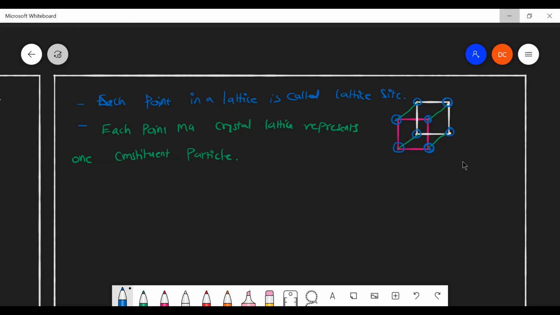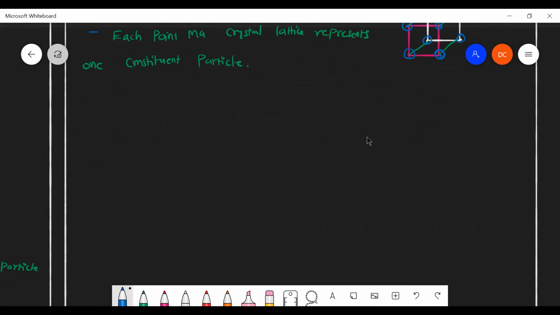Geometry is nothing but the shape of the molecule, or shape of the lattice.